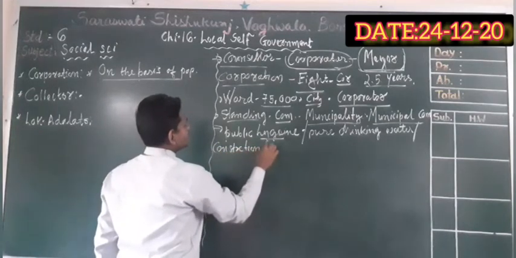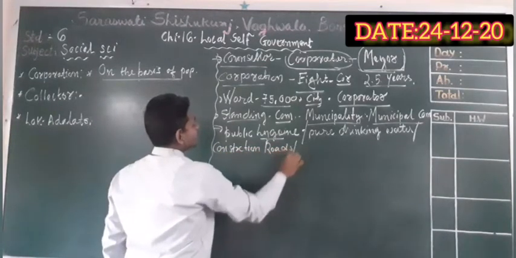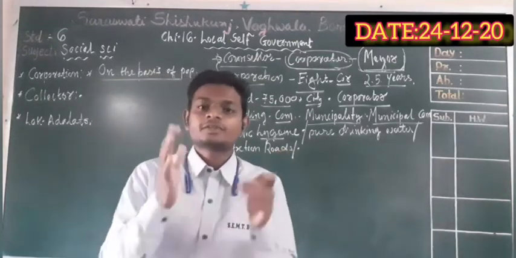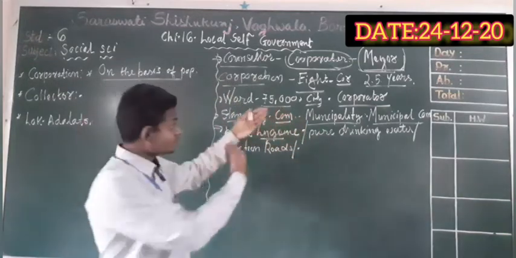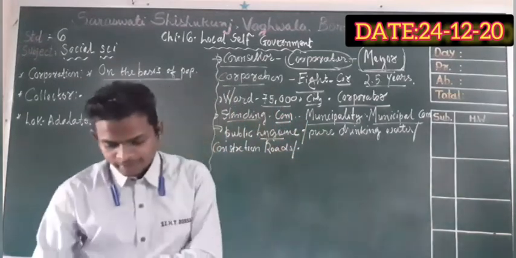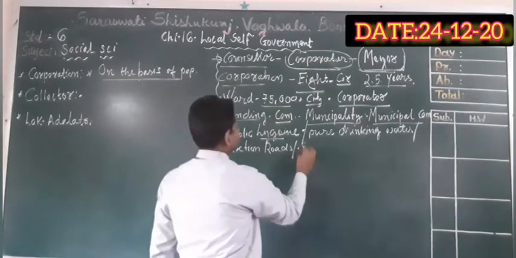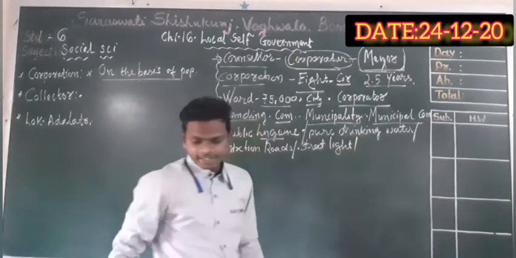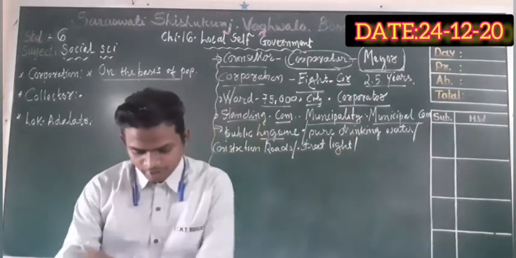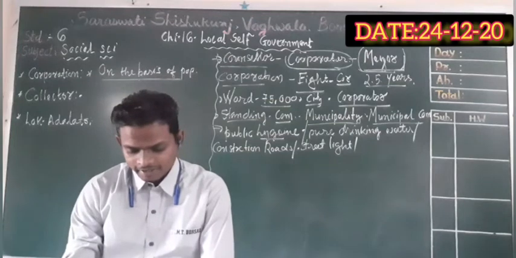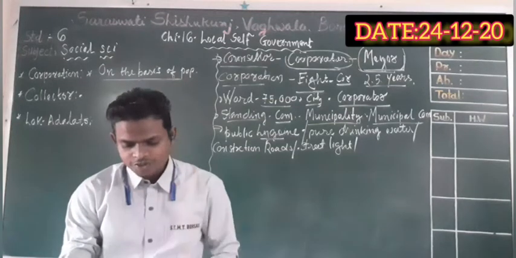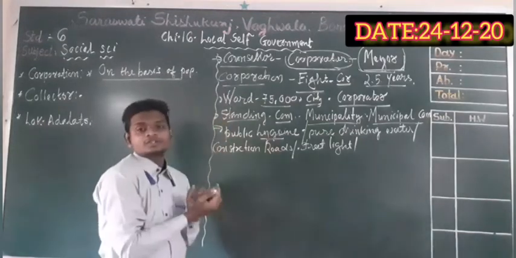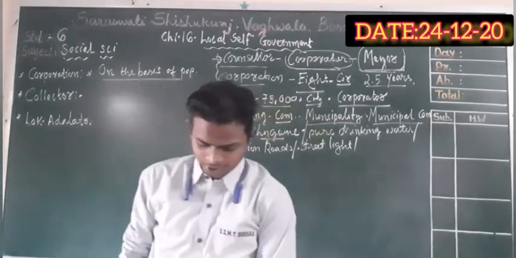Construction of roads, as well as how to maintain them throughout the year. Arrangement of street lights. Next, control of adulteration in edible items, and registration of birth, death and marriages. These are the various functions and works of the corporation.